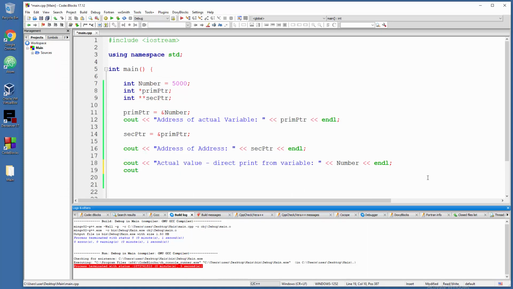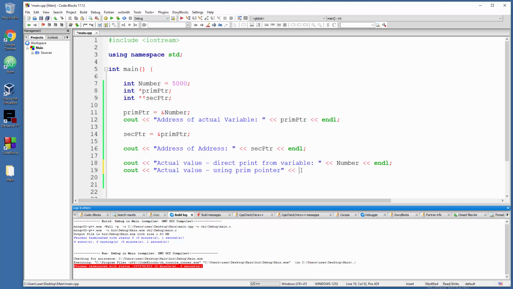Now here we'll grab the actual value, but using the primary pointer. And now we will do that dereference, how to say this in English? We're gonna dereference the pointer. Well, which pointer?